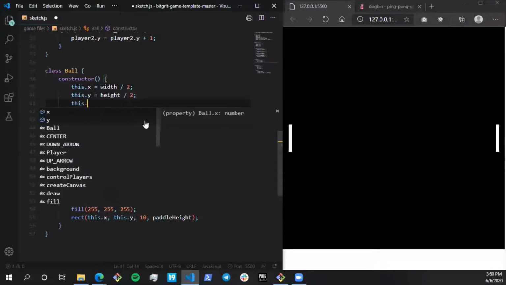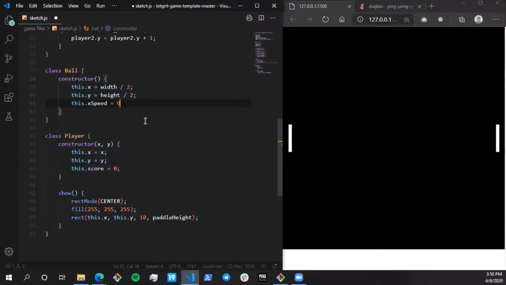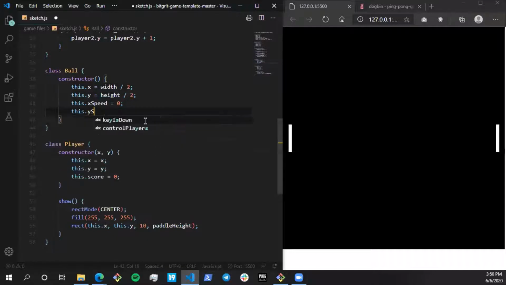And the other two things are going to be X speed and Y speed. So basic physics: whatever 2D motion you are traveling at, it has two components. It has the X component and it has the Y component. Right? So the X speed of the ball and the Y speed of the ball are stored in this variable. Let's keep it 0 for now. It's going to be stationary.